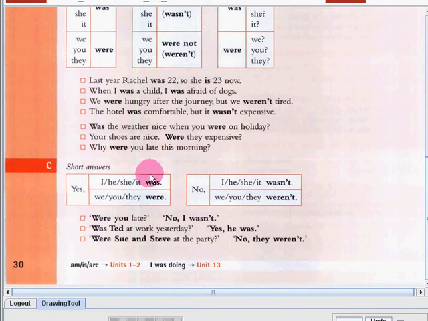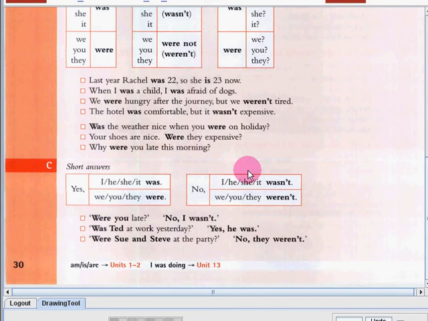Yes, I was. Yes, he was. Yes, she was. Yes, it was. Also, with the verb were. That means we have the plural pronouns. Yes, we were. Yes, you were. Yes, they were. Now, let's go on to the negative answers.